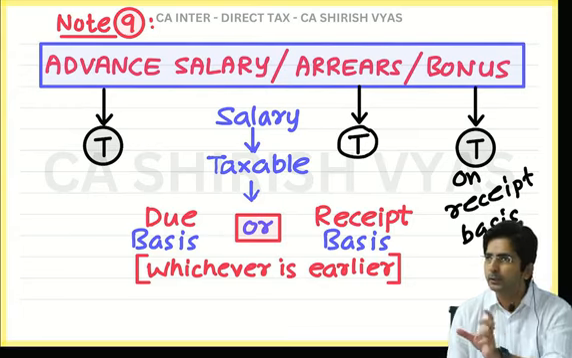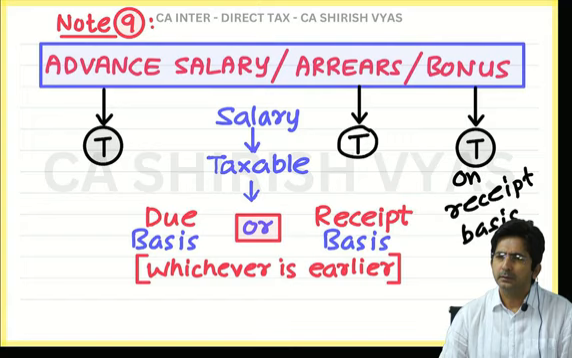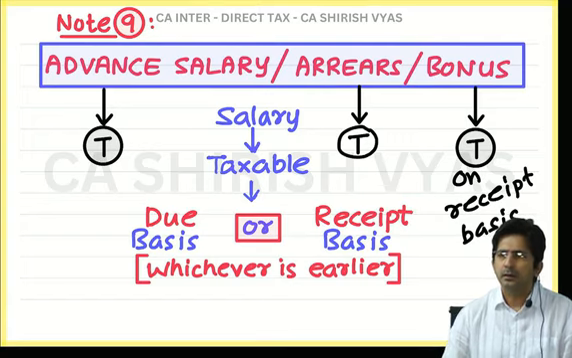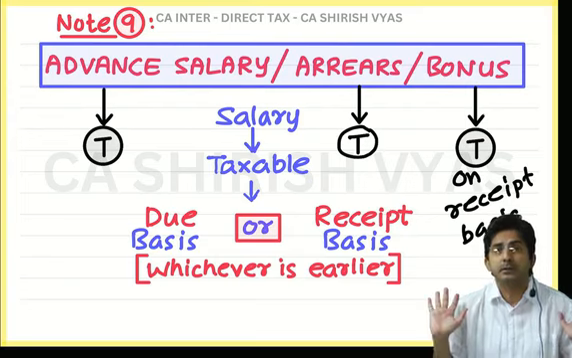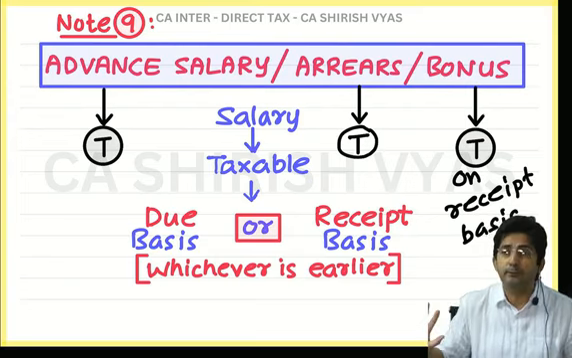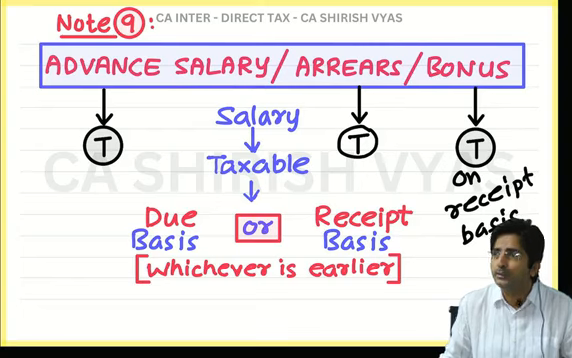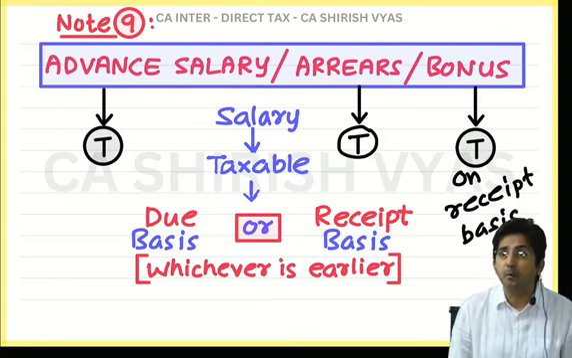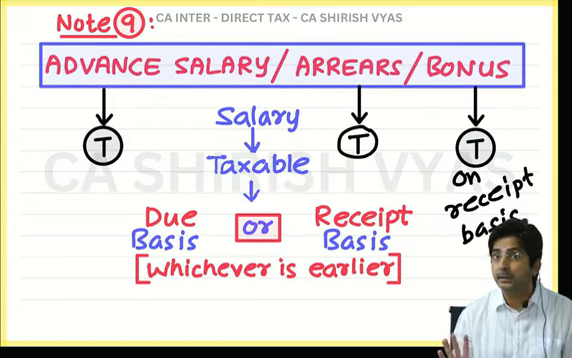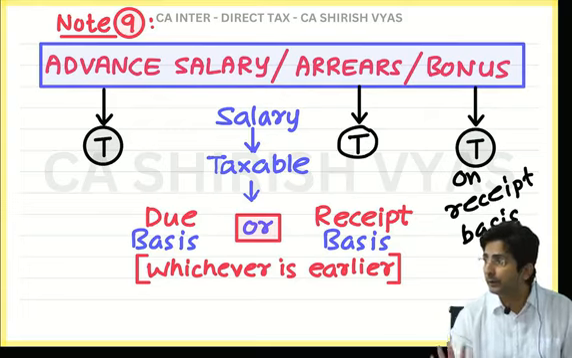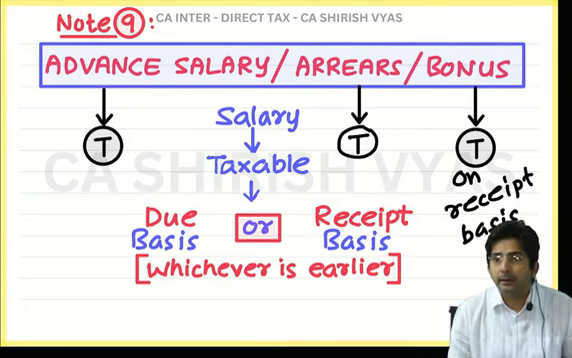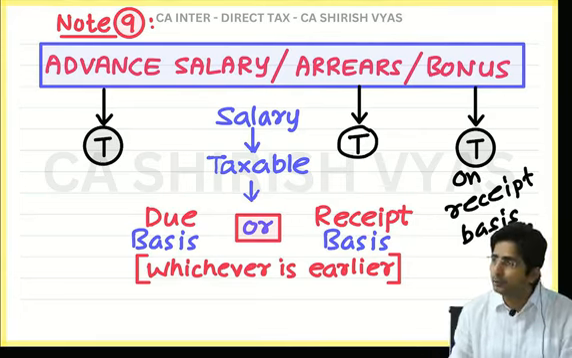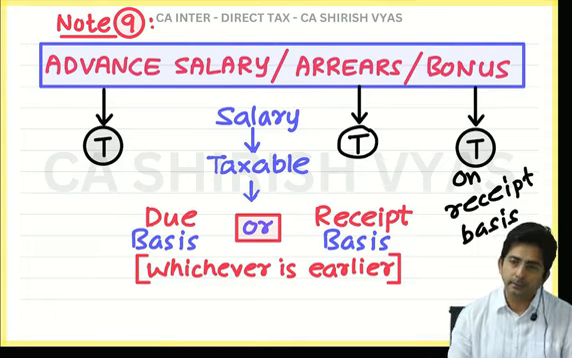Tell me, in the question if they just write bonus and nothing else is given, assume it's received. Whenever the problem is silent, make a positive assumption. You should always be positive in life. If nothing is given, assume it is received. But if they say bonus declared, declared means it is only declared, then ignore it. Don't pass the entry, you have to ignore it because it is only declared. If they just write bonus, we can assume it is received only. Then it will be taxable.